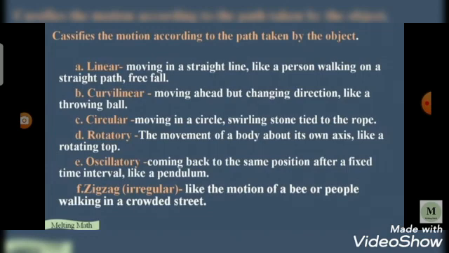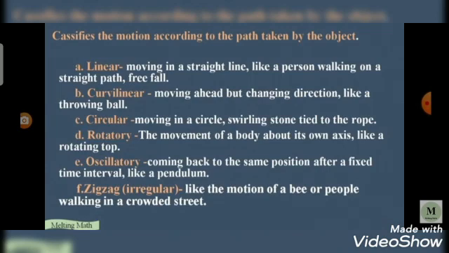So next one is the curvilinear motion. Curvilinear motion is moving ahead but changing direction. This is called curvilinear motion. Throwing a ball is the example for the curvilinear motion.